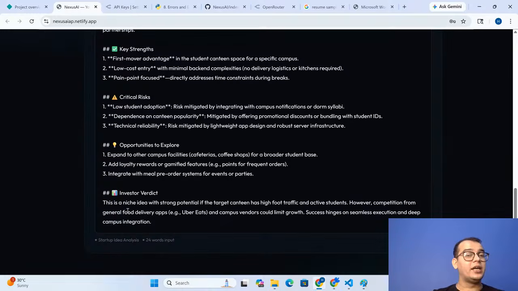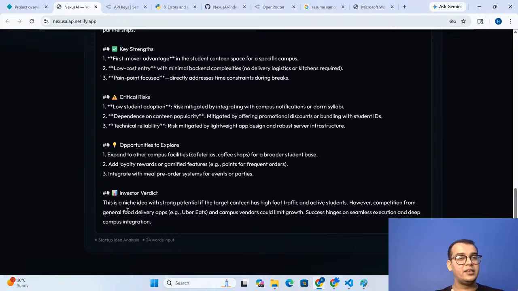Now what are the risks? Low student adoption. Some of you might not like the food of the canteen, some of you might not be interested in having the food, so it is giving you a reality check as well. Dependency on the canteen, right? If the canteen has more dependency, it can give you the food in a different price range as well, right?